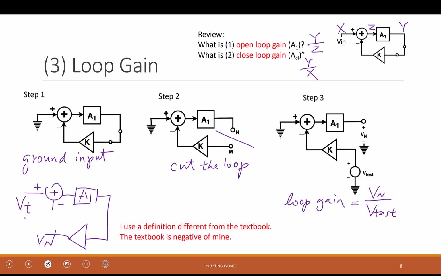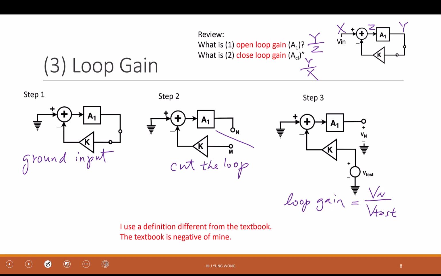But if you want to have a negative definition, that is fine. It's all up to you. But you need to be consistent and let people know that that's what you're doing. But in this class, we need to use the definition I gave you. The negative loop gain is the common form of the loop in any feedback circuit, because they're usually stable. It's uncommon to have a positive feedback loop.